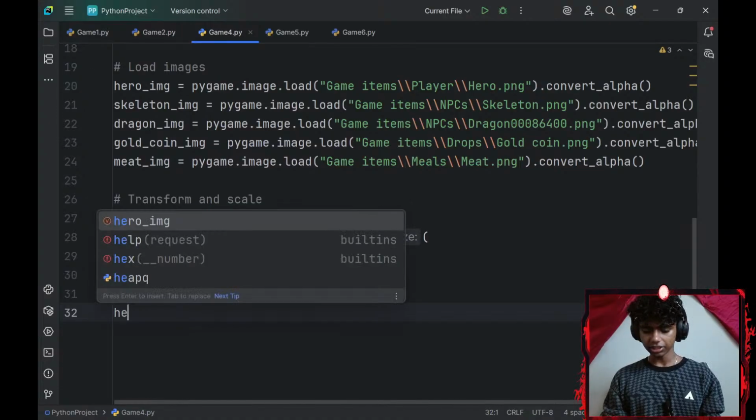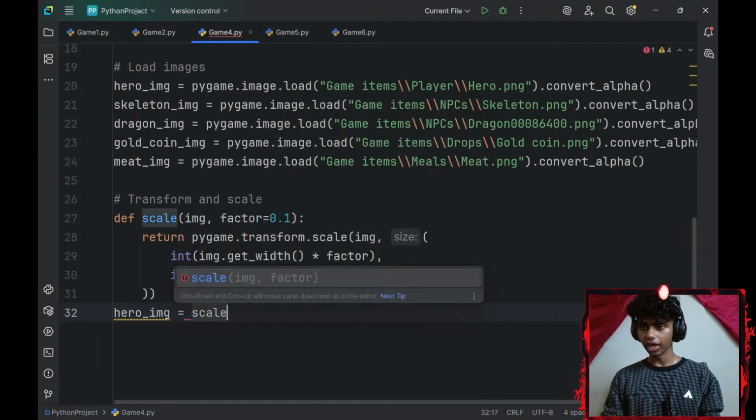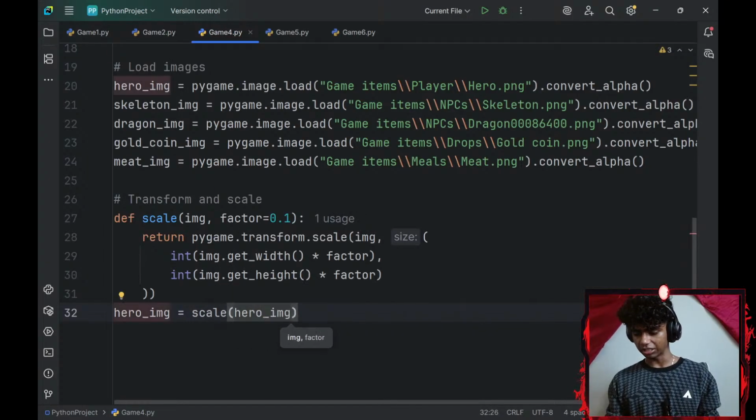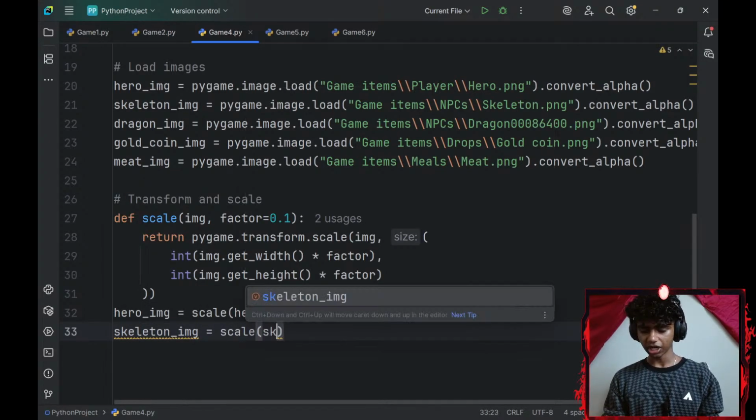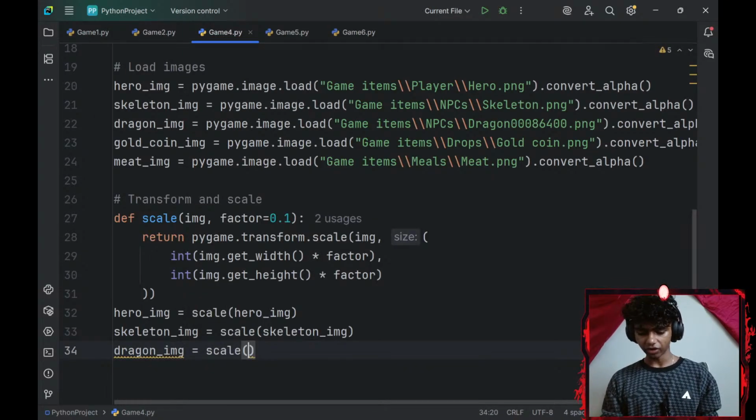So firstly, I want to scale my hero image. My hero_image, I'll set that equal to invoking my scale function. I want to scale my hero_image, and the factor can be 0.1. I'll do the same thing for my skeleton_image. I'll set that equal to invoking my scale function. I want to scale my skeleton image. And then my dragon_image is going to be equal to, I'll invoke my scale function. I want to scale my dragon_image.